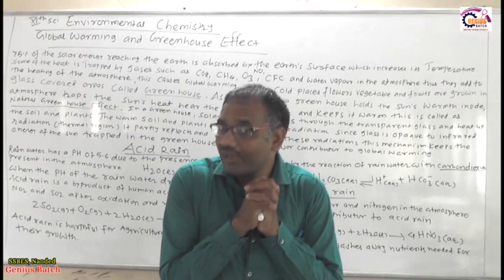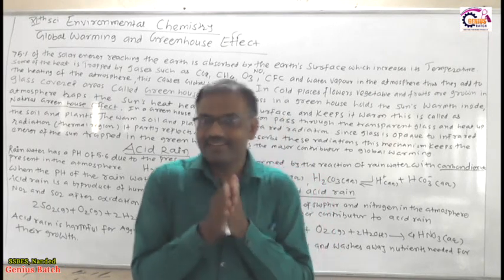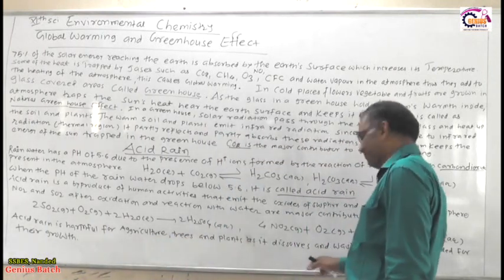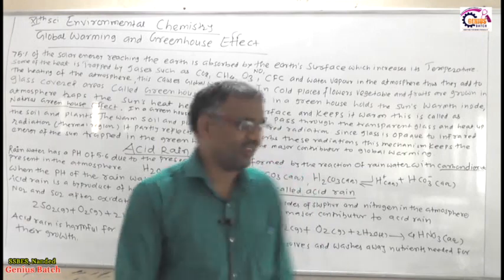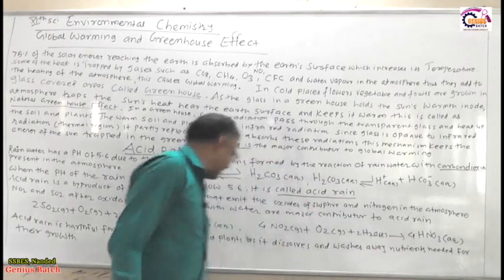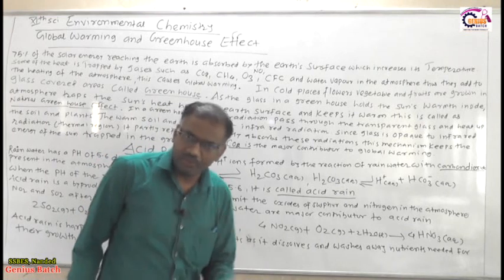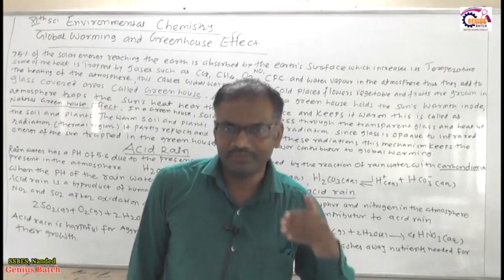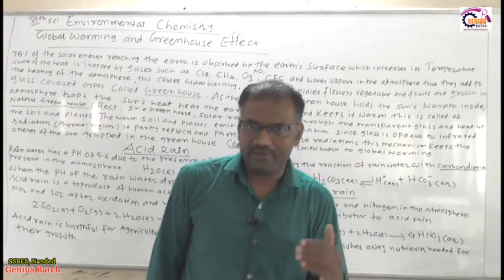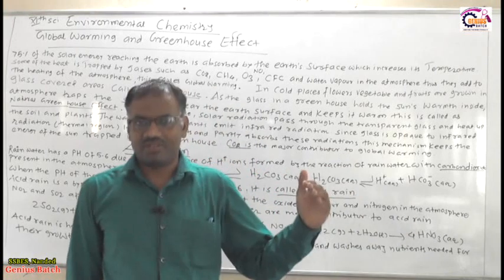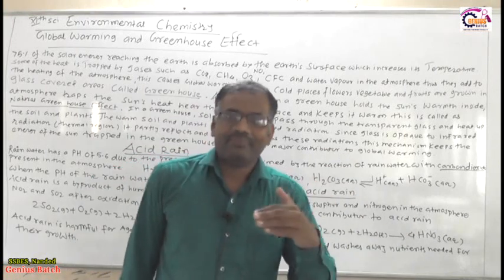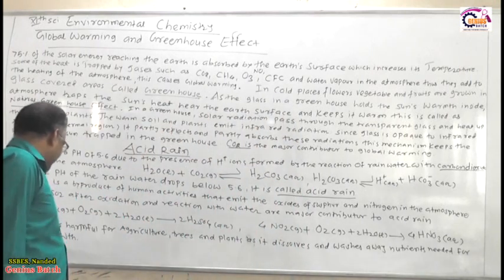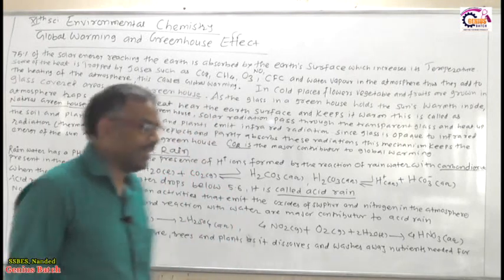So due to acid rain, what happens? The acid combines with these nutrients, and the nutrients get dissolved into the nitric acid and sulfuric acid. Due to that, the growth of the plants and trees is stopped because the nutrients are washed out by the H2SO4 and nitric acid. This is the effect of acid rain in the agriculture sector.